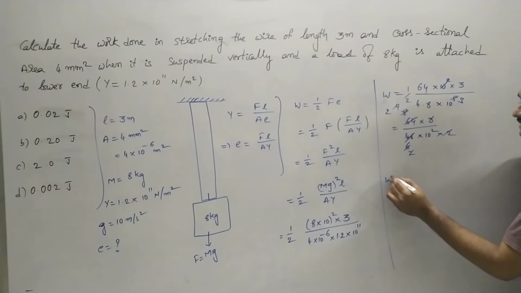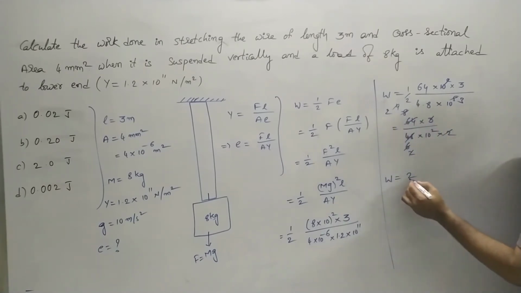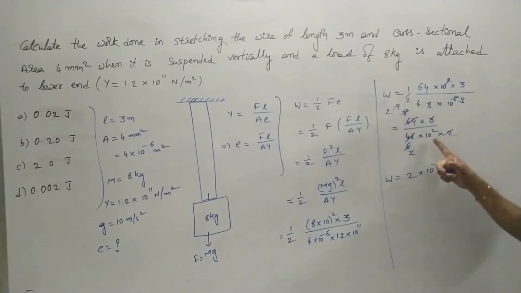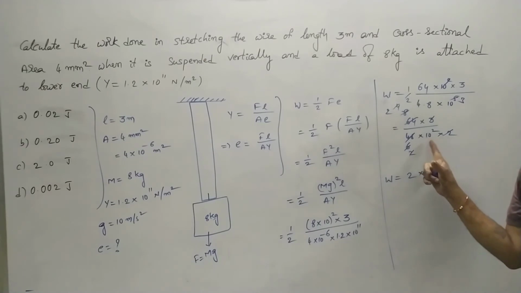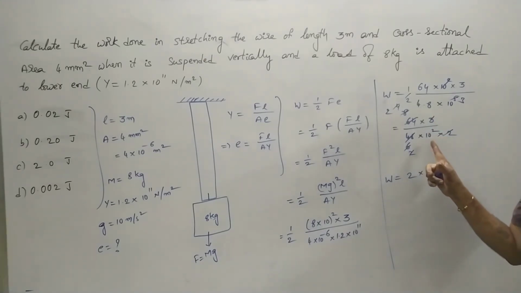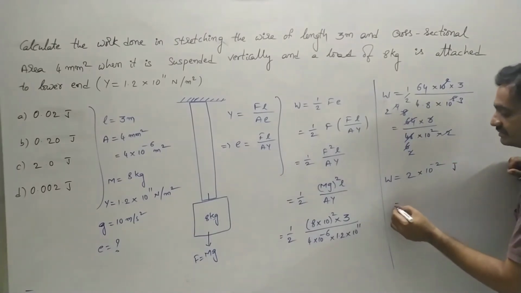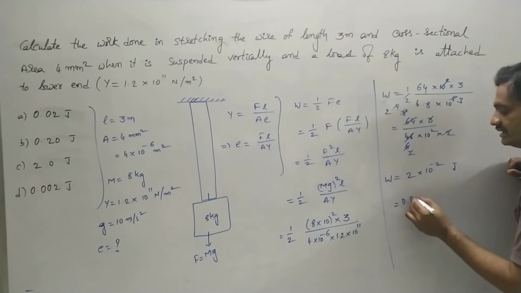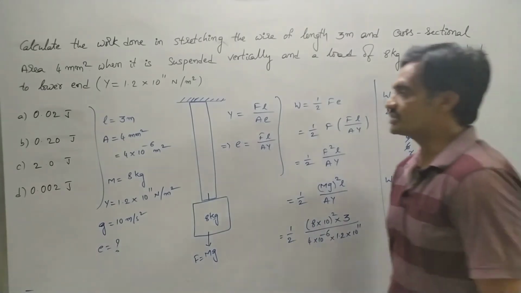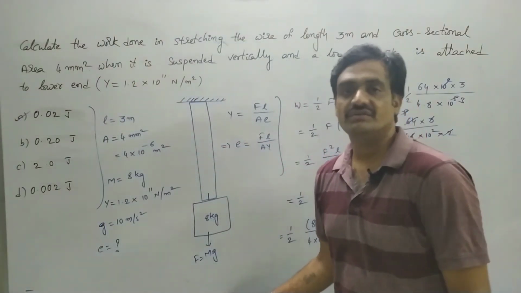Then work done is represented as 2 into 10 to the power of minus 2. Why? Because in the denominator we have 10 square. As we bring it towards the numerator, it becomes negative, since it is positive in the denominator. Or we can also represent it as 0.02 joule. So the option is A. Take a screenshot, we will continue.